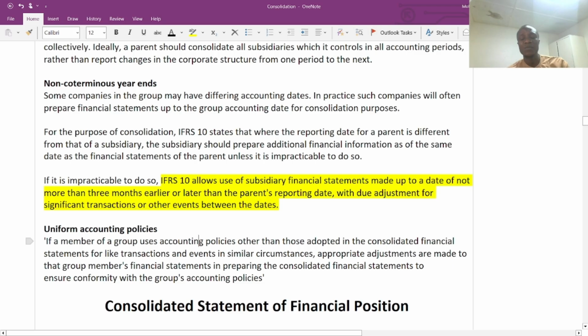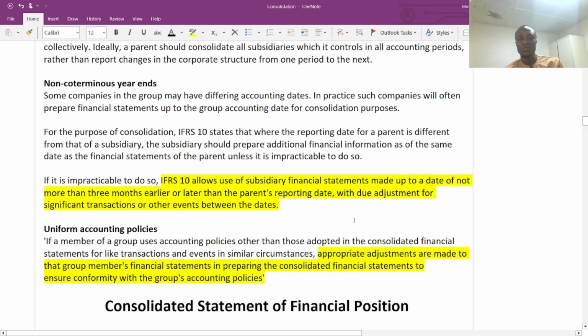Then also we have a uniform accounting policy. In real life, it is practical that the accounting policy of the parent company and the subsidiary cannot be the same. So we are going to look at how to ensure that we prepare a group financial statement in that line. If a member of a group uses accounting policies other than those adopted in the consolidated financial statement for like transactions and events in similar circumstances, appropriate adjustments are made to that group member's financial statement in the preparation of the consolidated financial statement, to ensure conformity with group accounting policy.